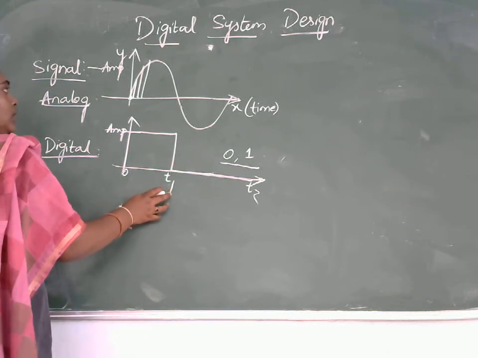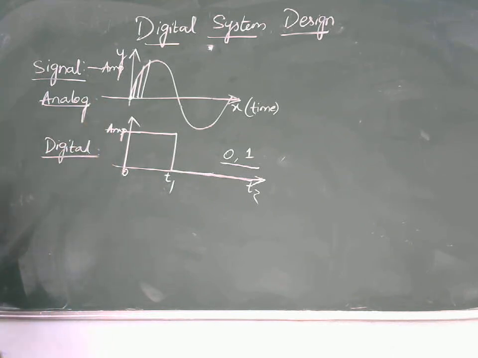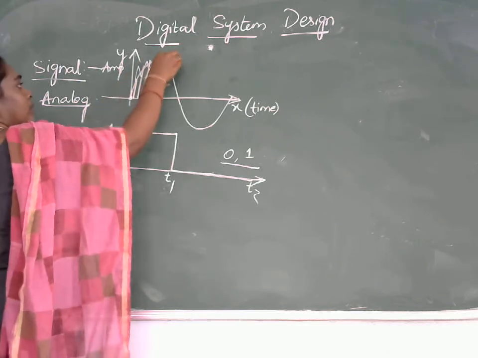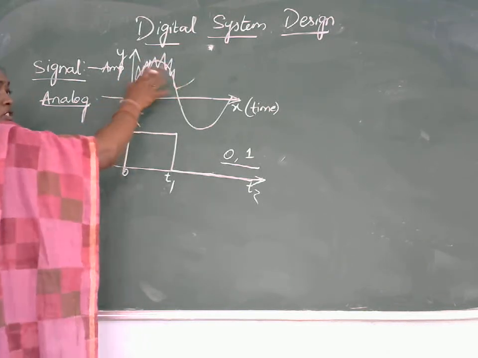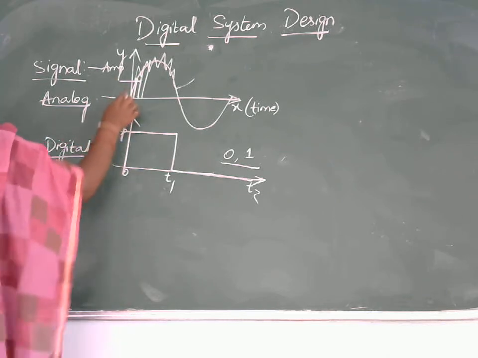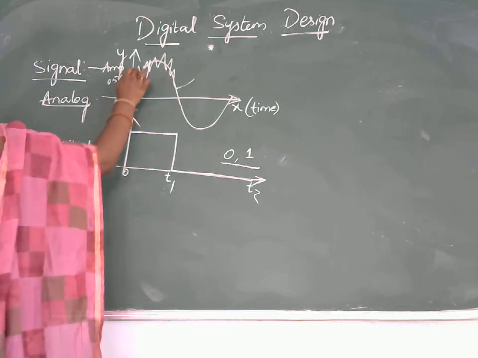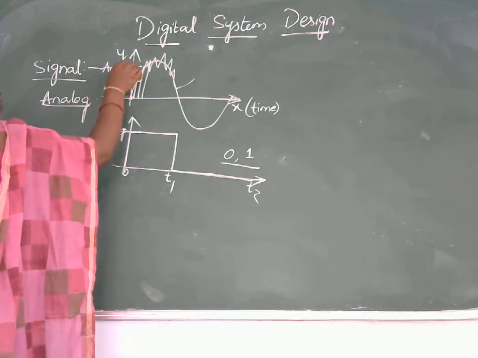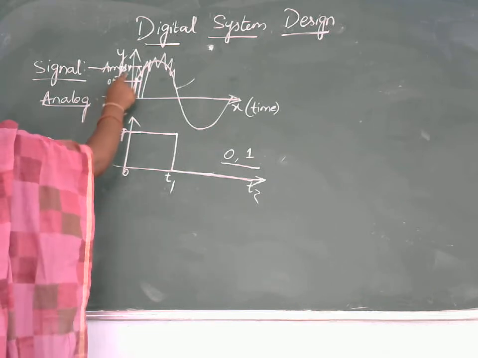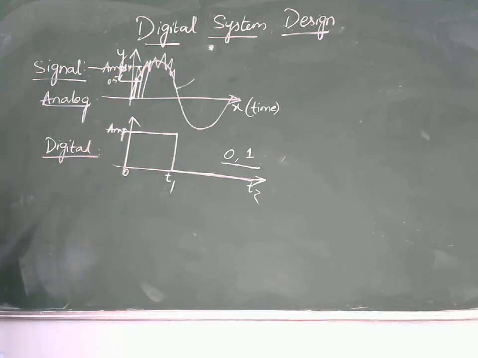What is the reason why you need to go for digital signals rather than using an analog signal? In case of an analog signal, if noise is added to the signal, the original information is going to be corrupted. Before noise is added, let me take the amplitude of the signal as 0.5 volts. But when the noise is added, instead of 0.5 volts, it now has 1 volt. The complete information is present only in terms of the amplitude of the signal, so the information is going to be corrupted.